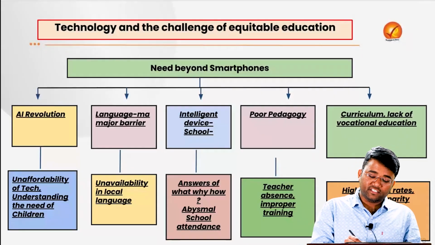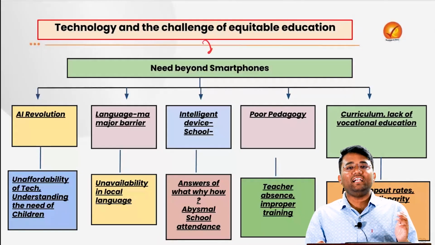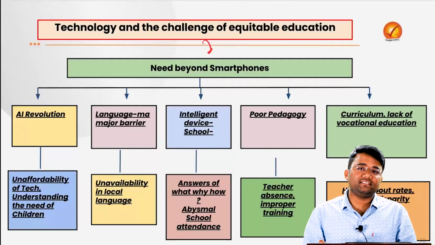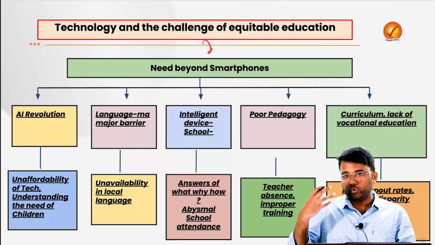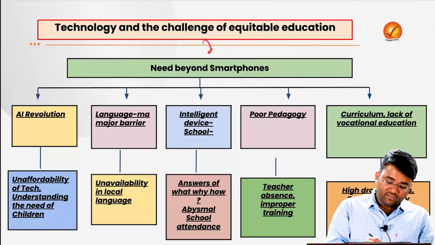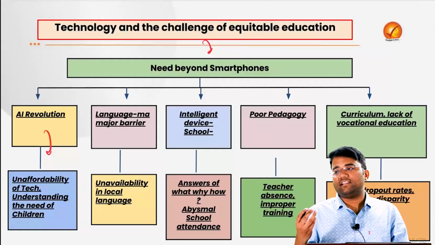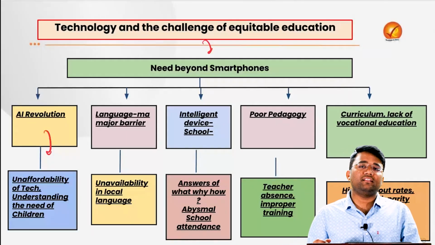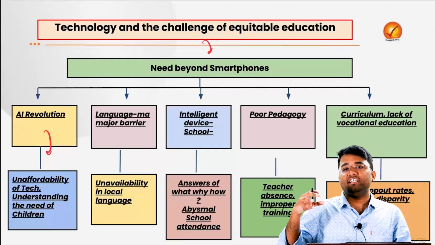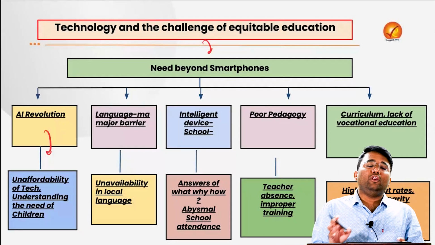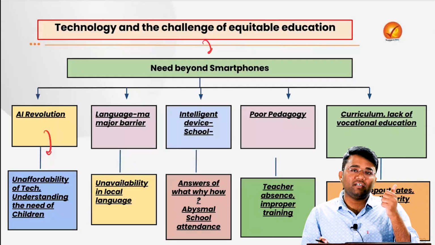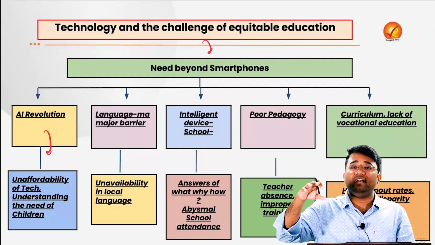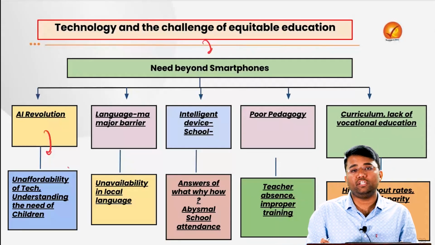So the writer is saying that there is a need for going beyond smartphones. In the last few years we have witnessed the AI revolution, that artificial intelligence has taken a leap, especially in the educational sector also, but there is the unaffordability of the tech. For example, there are various subscriptions required for various AI apps. There are various subscriptions required for some of the paid good quality content, and there is still a lot of rural population who, despite having smartphones, haven't been able to access this good quality paid content, which emphasizes the unaffordability of the tech.